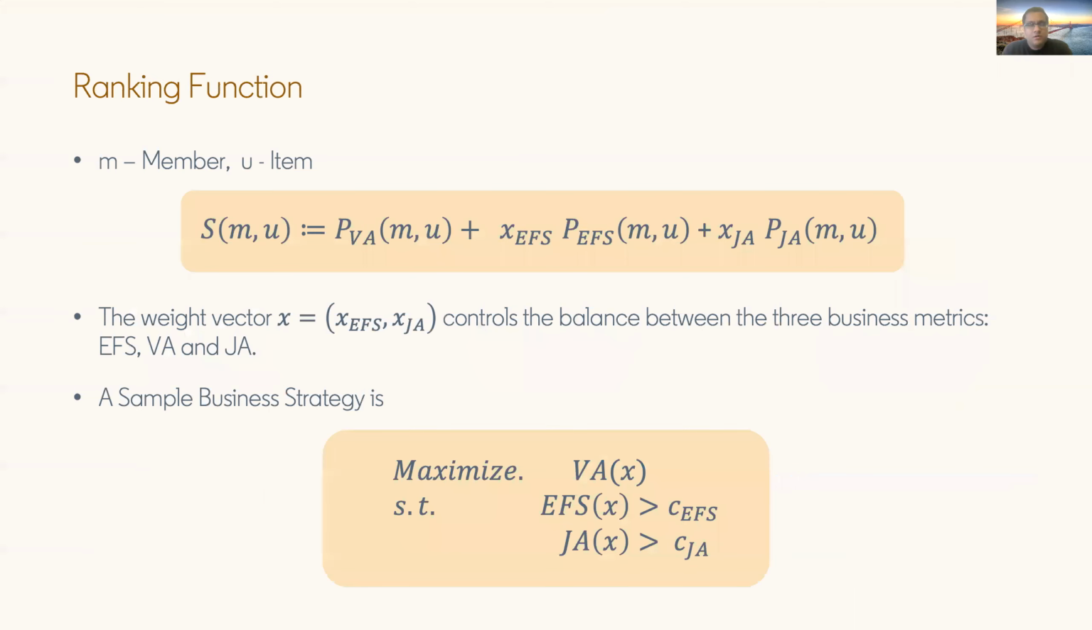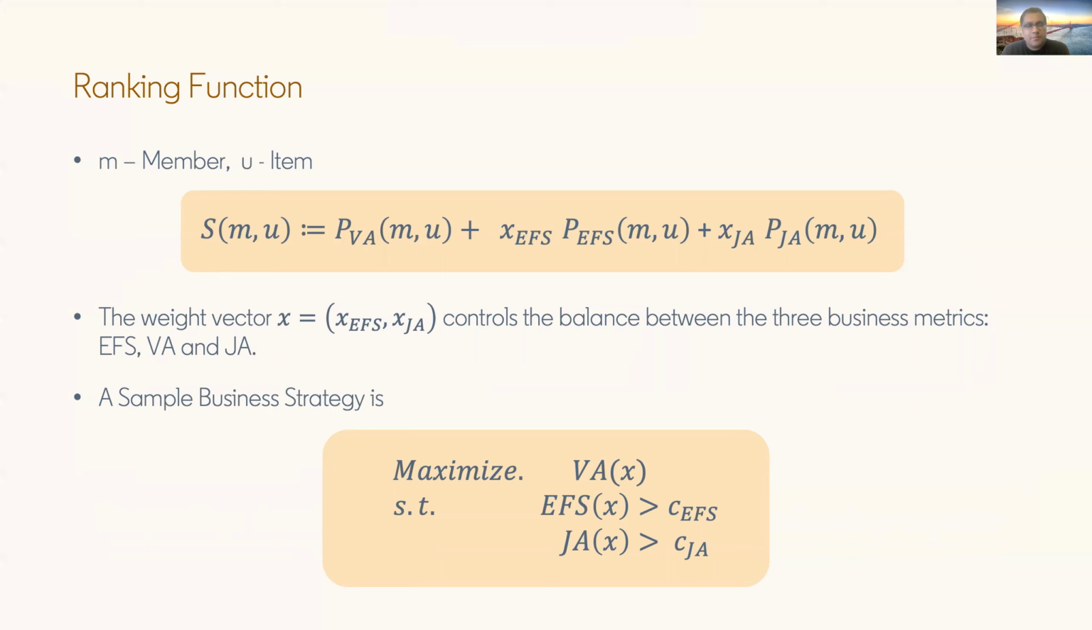We have a model for viral actions, which is P of VA. It's measuring the probability of a viral action for a member M and an item U. The second model that we have is PEFS, which is measuring the probability of an engaged feed session for a member M and an item U. And the third model is for job applies, which is PJA for a member M and an item U.